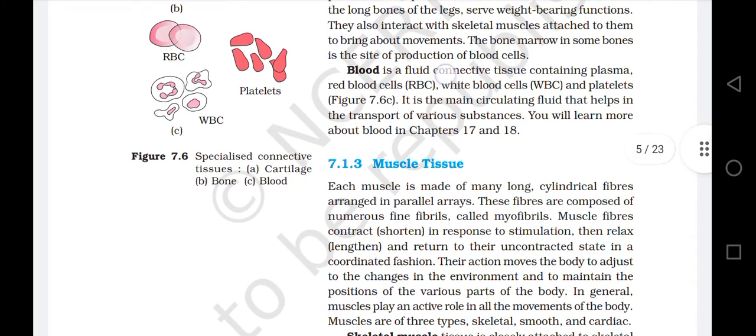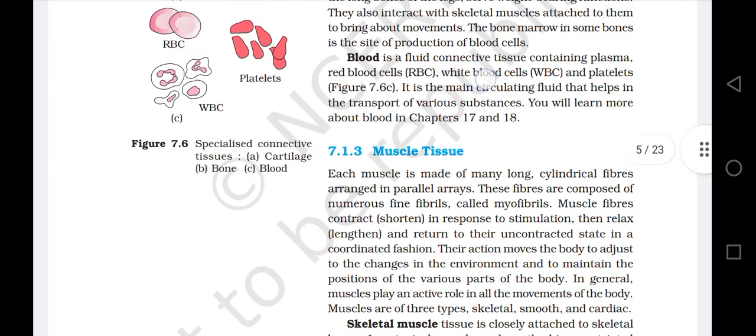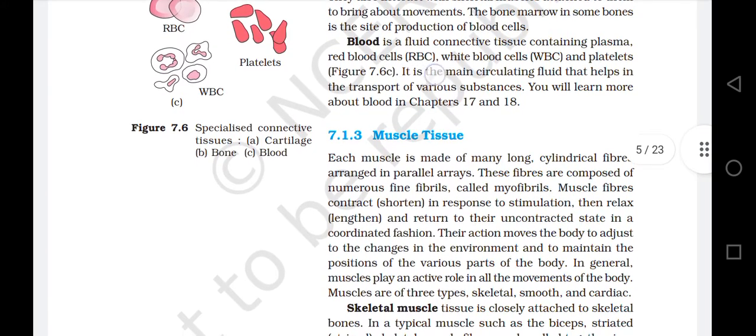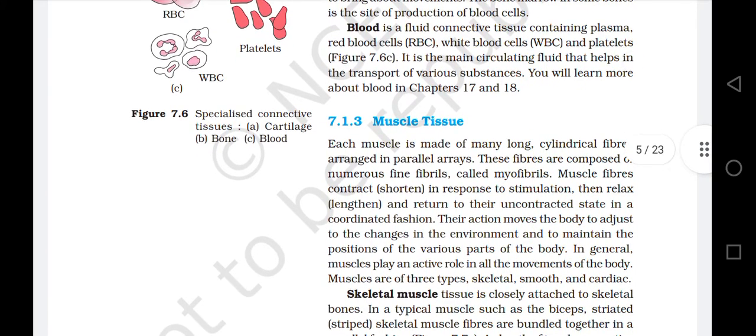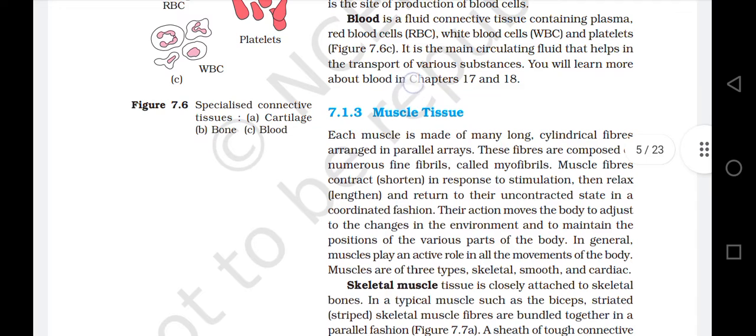Blood is a fluid connective tissue containing plasma, red blood cells, white blood cells, and platelets. Figure 7.6c. It is the main circulating fluid that helps in the transport of various substances. You will learn more about blood in chapters 17 and 18.